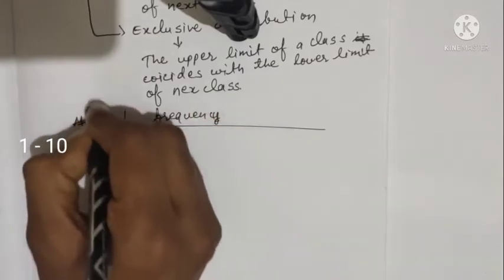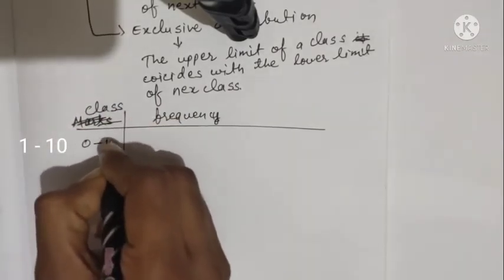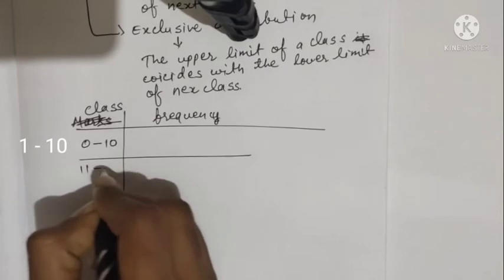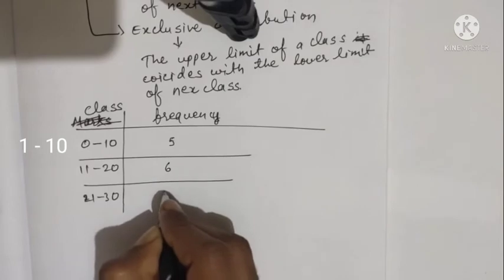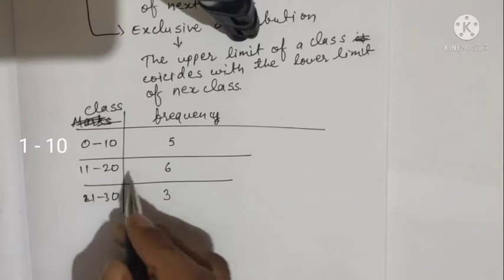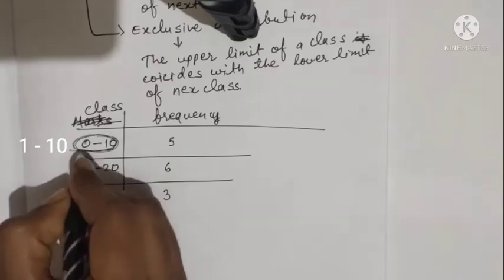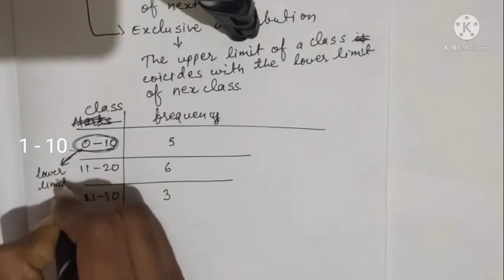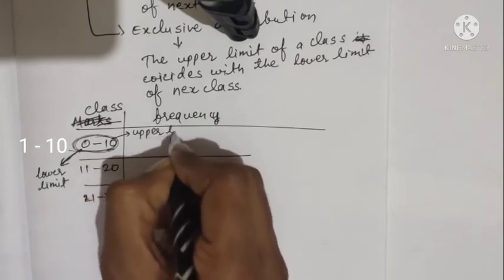Here it is frequency and this is class, and let us take it as 0 to 10, 11 to 20 and 21 to 30. Let us consider that the frequency of 0 to 10 is 5, 11 to 20 is 6 and 21 to 30 is 3. So this is known as class interval. Now the smaller number of the class interval is known as lower limit and the larger number of the class interval is known as upper limit.